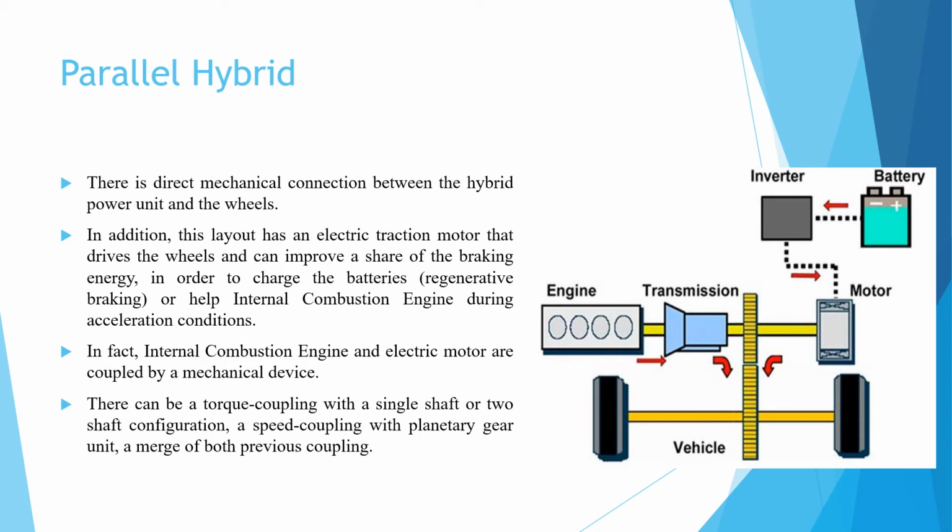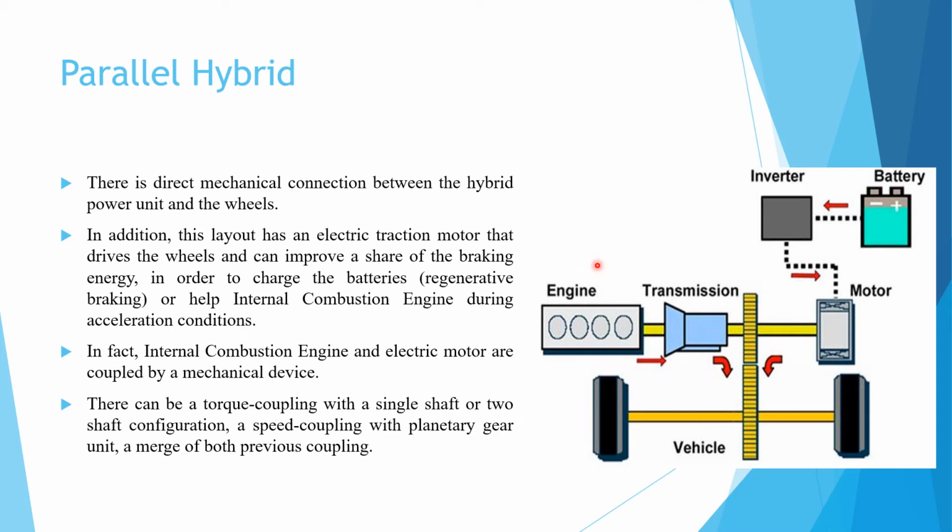There can be torque coupling with a single shaft or two-shaft configuration, a speed coupling with a planetary gear unit, and a merge of both the previous couplings. So students, you can see in the picture, this is the parallel hybrid vehicle.